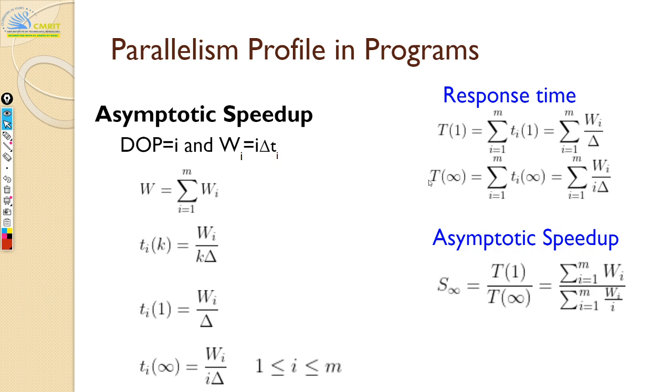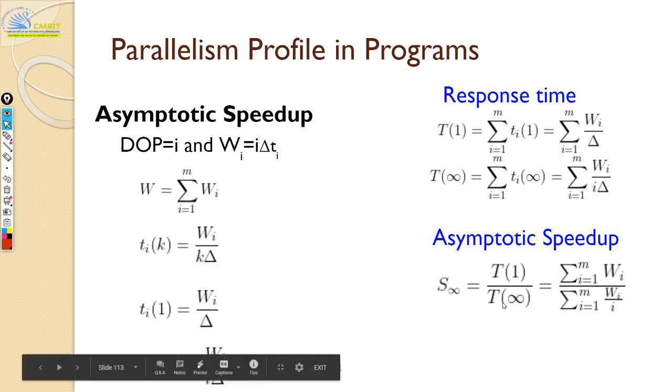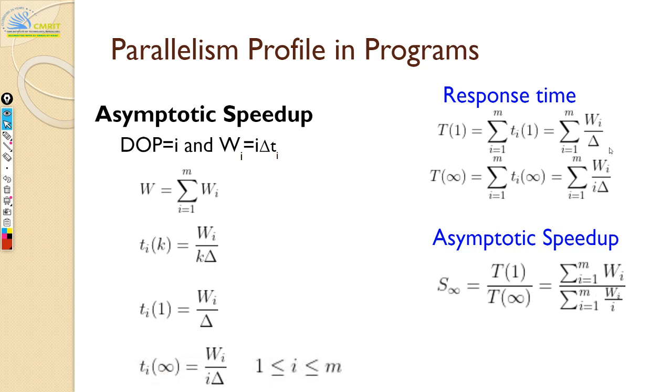Your time cannot be lower than this, correct? What is the maximum number of processors you can have? Infinity. You cannot have more than infinity, no? So that's why you're taking this. This is the best time you can get. So old time divided by new time, when you substitute, you get the delta cancelled out, and this is the formula for your asymptotic speed up. Clear, everyone? I hope it's clear.